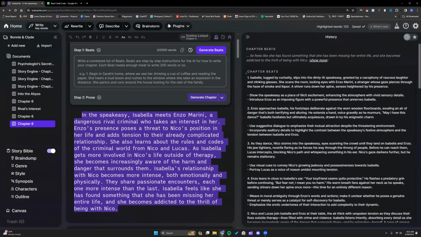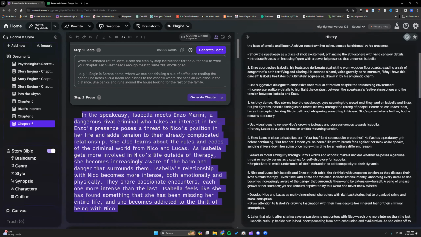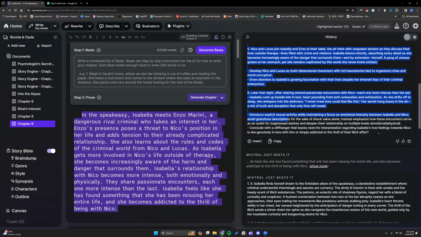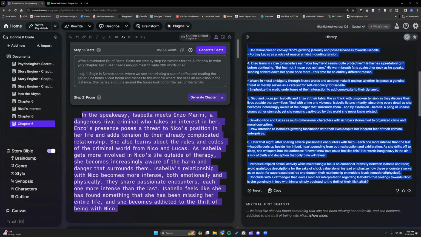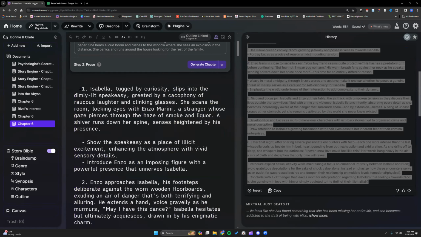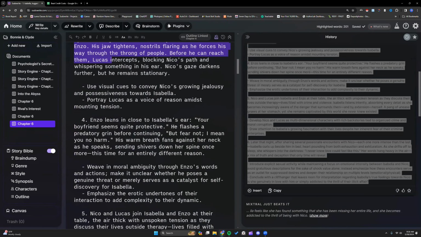Now, for the combo, I am actually going to copy this. And you see me using this because there's been issues with the copy button that is causing a lot of the format to not be correct whenever we paste it. I'm going to highlight it, place this. This is the result of our chapter beats.